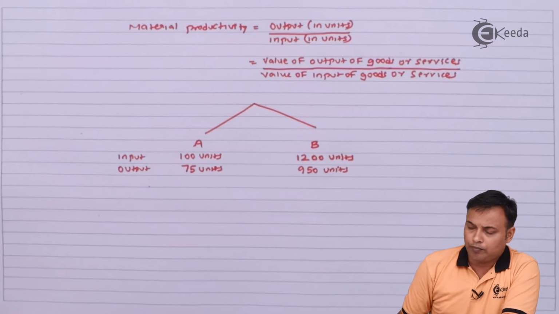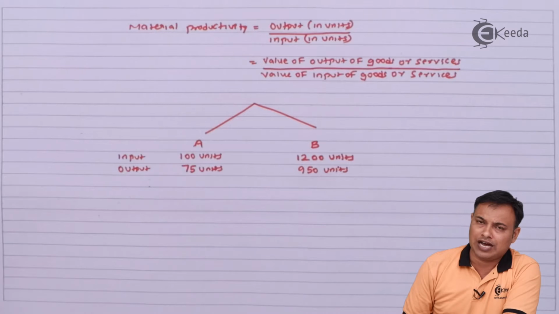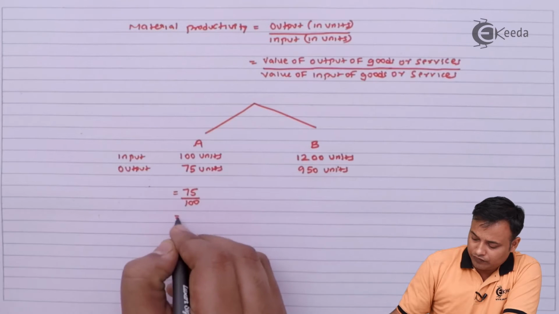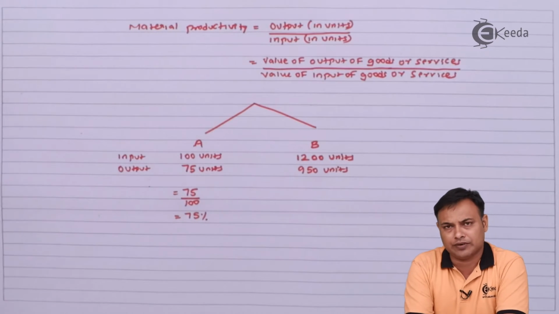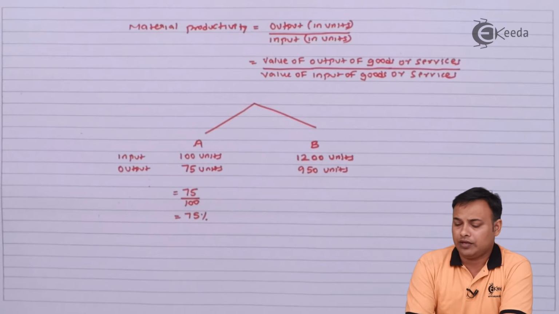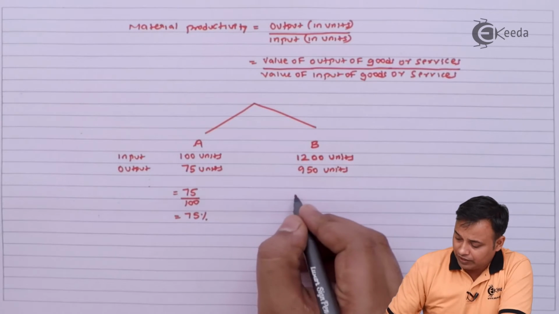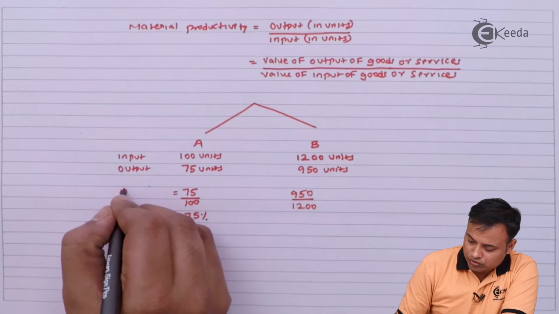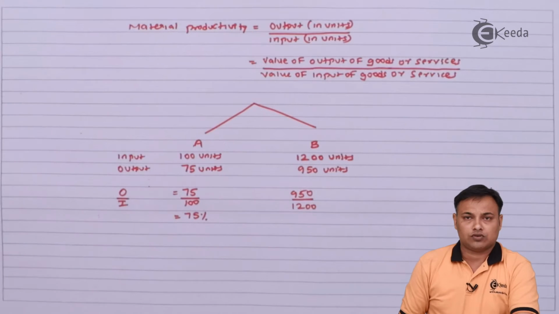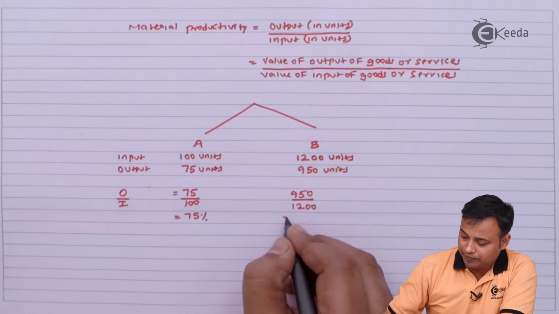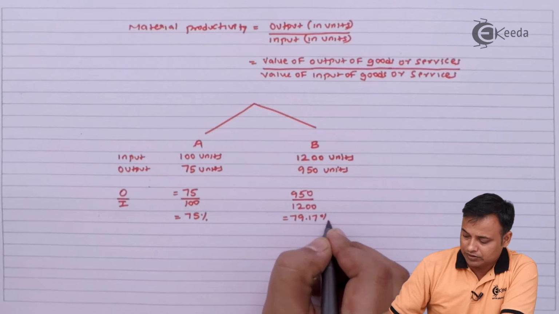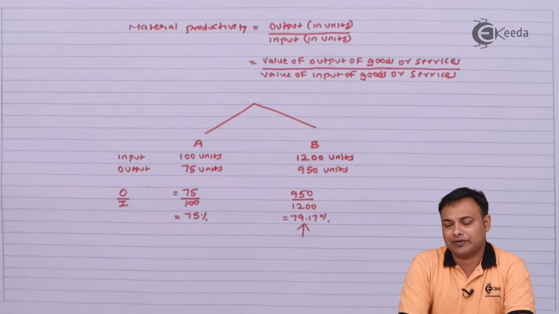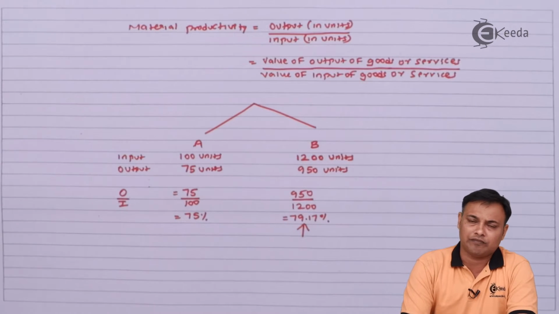Here, productivity can be measured in terms of output upon input. That is 75 upon 100, which comes to 0.75 or 75%. In case of firm B, it will be 950, that is output, upon 1200, the input. So output upon input will be the basic formula. In case of firm B, it will be 79.17%. So I can always say that firm B has a higher productivity than firm A in terms of material.